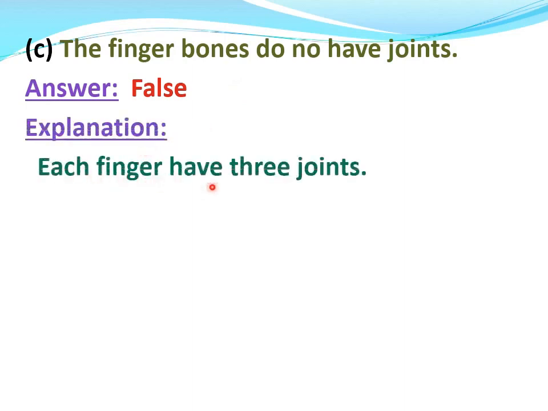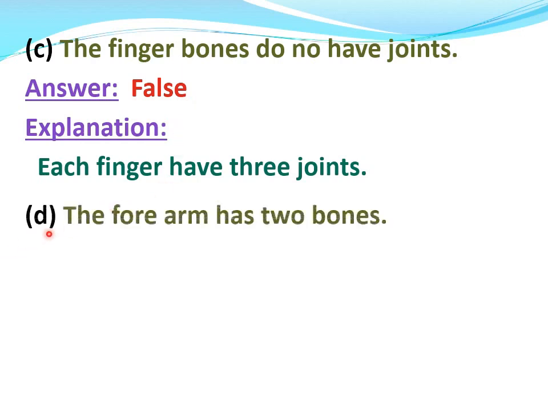Each finger has three joints. So this statement is false. Beta, I repeat that you have to write just the answers in your fair notebook. This explanation is just for understanding the concept.